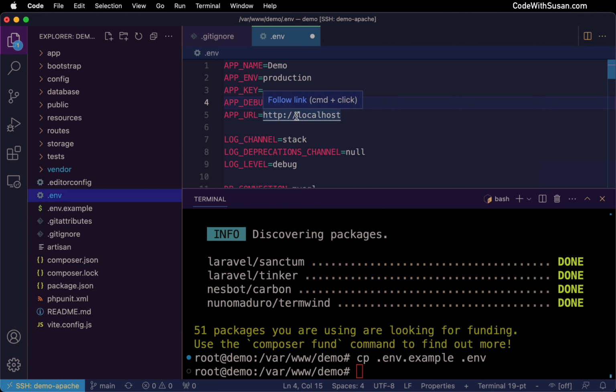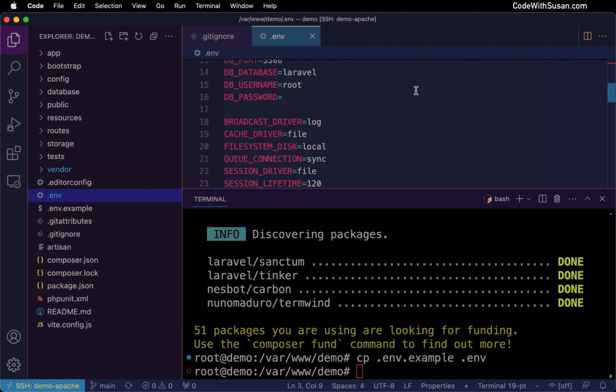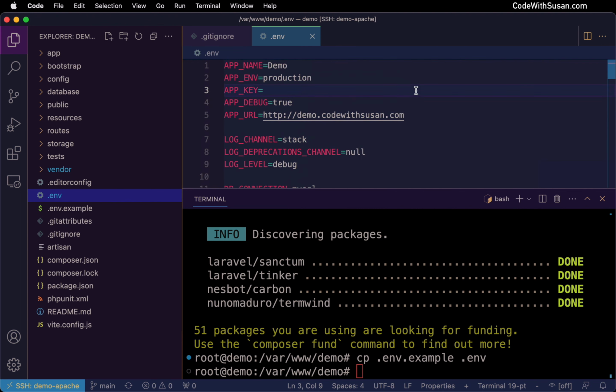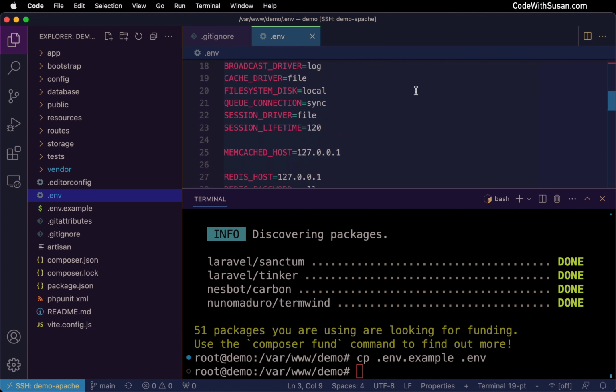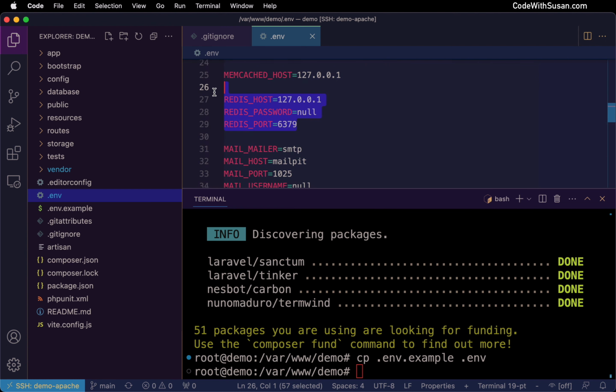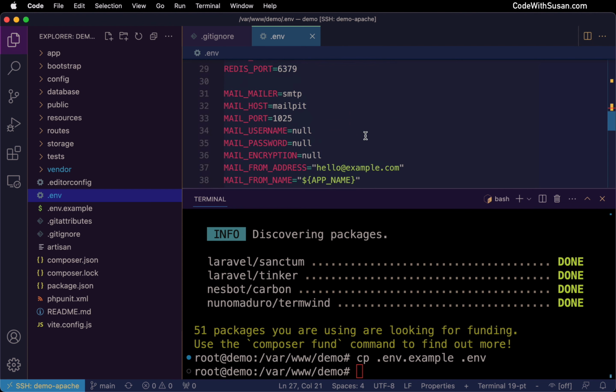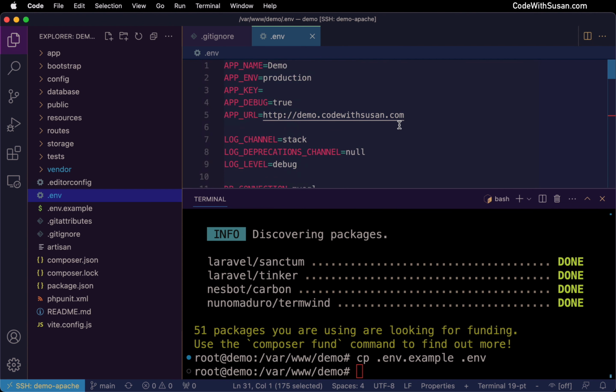For the app URL, set up whatever domain or subdomain you're using. So again, in my case, that was democodewithsusan.com. All right, and you could skim through the other settings here. You can leave most of them as the default unless there's something you've specifically worked with on this application. For example, if you've set up Redis, you would want to go in and put the appropriate configs there. If you have a mail server you want to work with, you would want to put the configs there. But for this bare bones example, this is all I need to change to get this up and running.